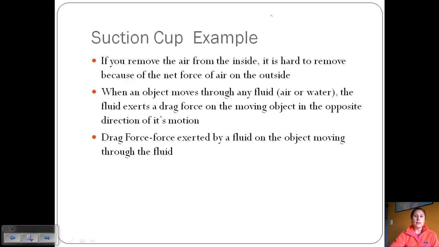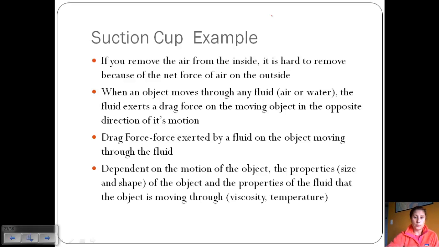It's the force exerted by a fluid on the object moving through the fluid. And drag force is dependent on a lot of variables, including the motion of the object, the properties of the object, its size and shape, and the properties of the fluid that the object is moving through.